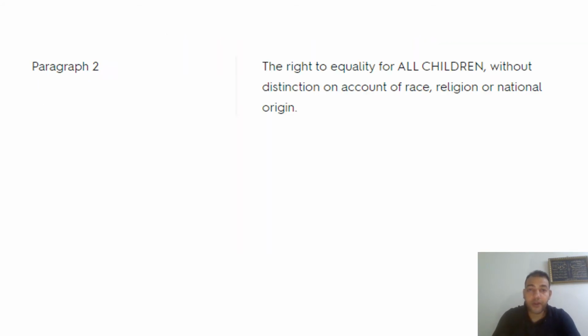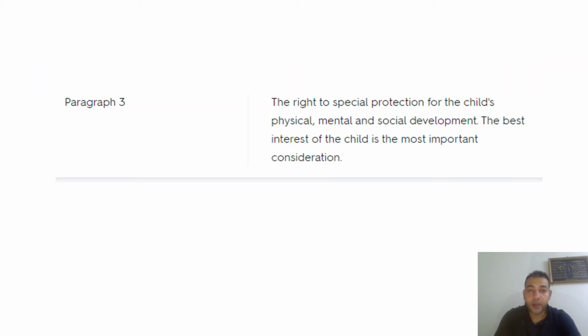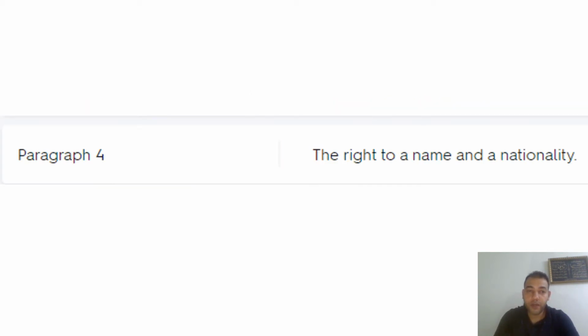In your book, when you look at it, you will find you have paragraphs. The first one is a kind of introduction. And here in paragraph 2, as a summary of it, it's asking for the right to equality for all the children without distinction on account of race, religion, or national origin. Paragraph 3, the right to special protection for the child's physical, mental, and social development. The best interest of the child is the most important consideration.